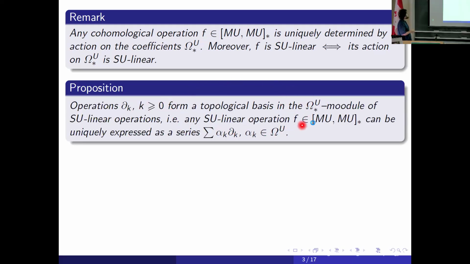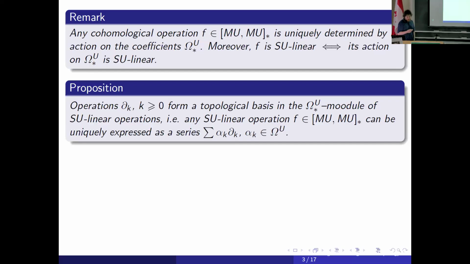So any SU-linear operation has the following form: it's some series with coefficients, multiplications by scalars, and these operations, from the MSU-module structure on the previous slide. For example, if you have a multi-SU-linear operation in several variables, then it's just a series in products of such operations, so nothing else.